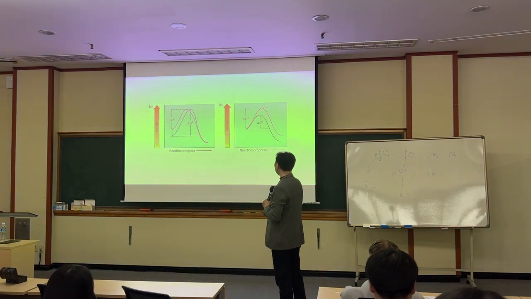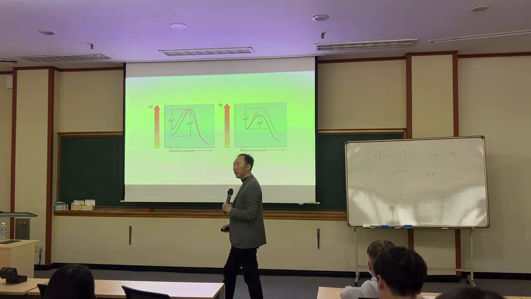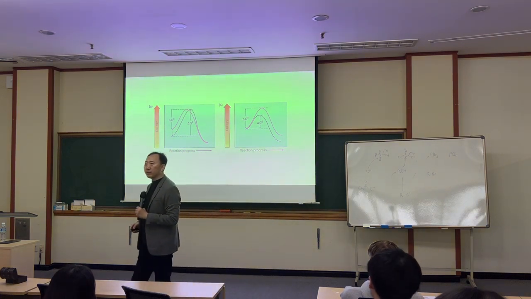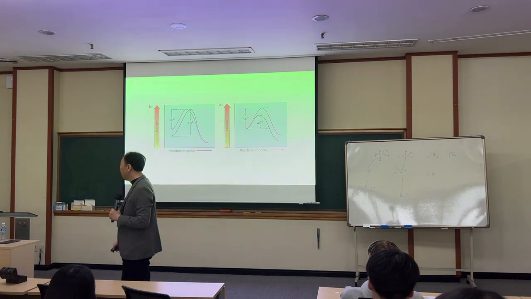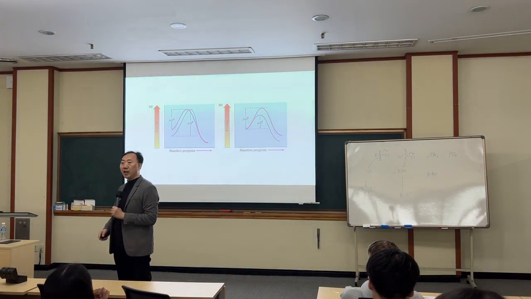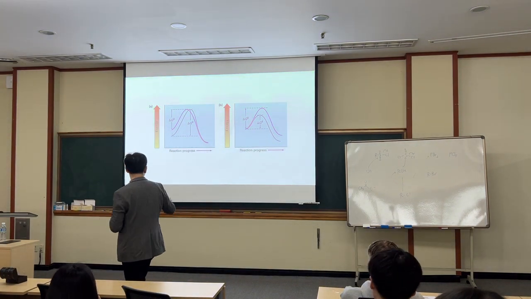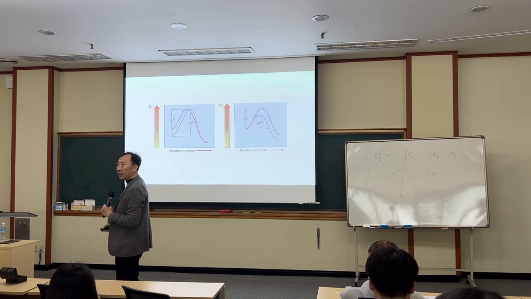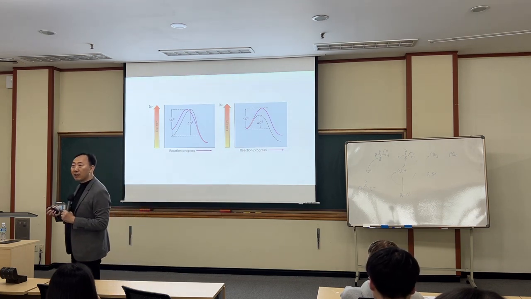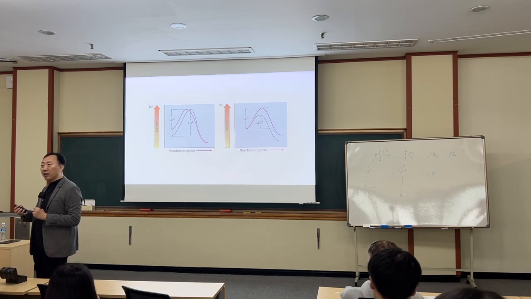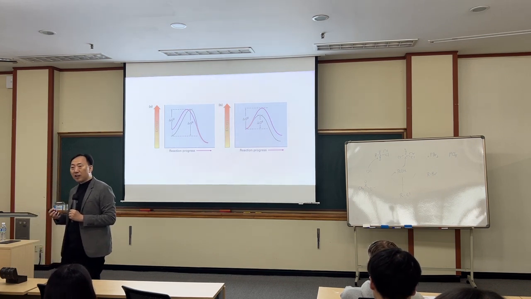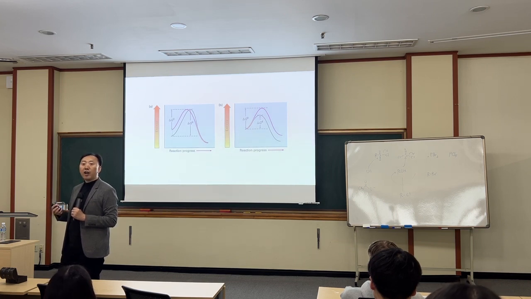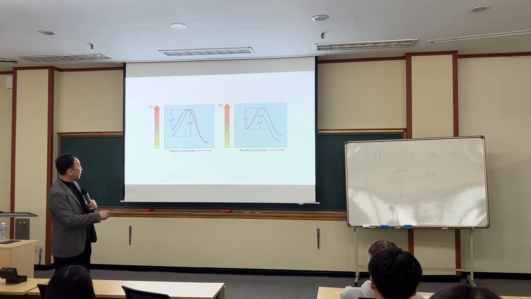If the starting material is the same but the product is different, there are two kinds: a more stable product and a less stable product. If the reaction profile is like this, which reaction is faster? The more stable one, because it has a smaller activation energy.